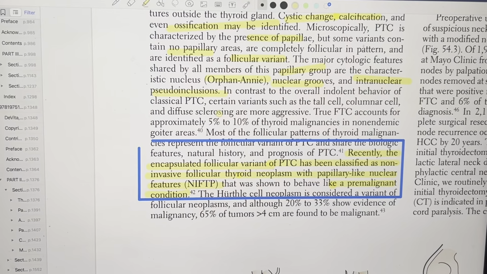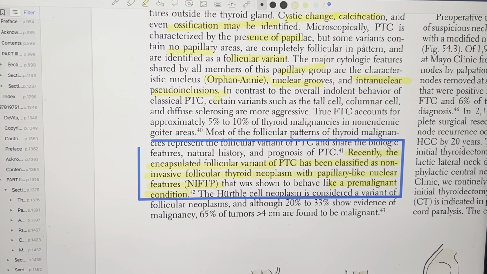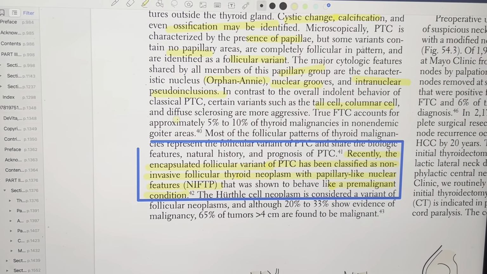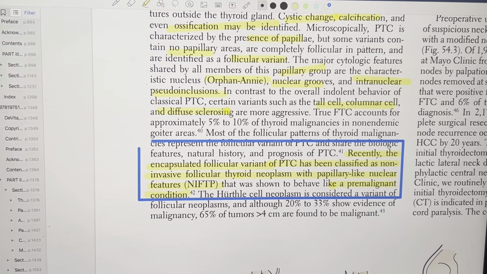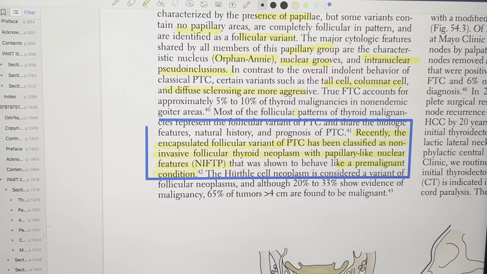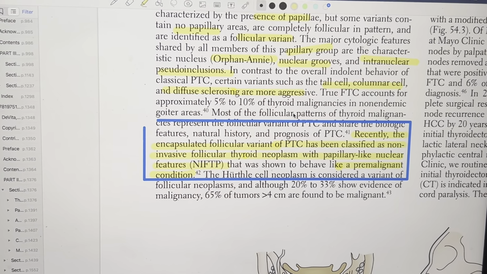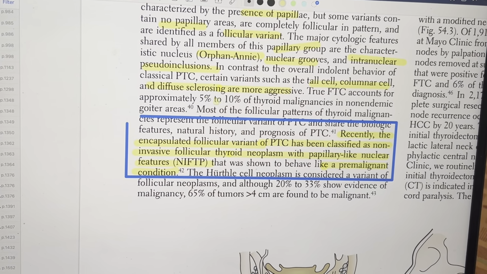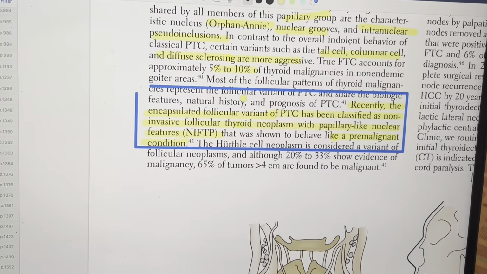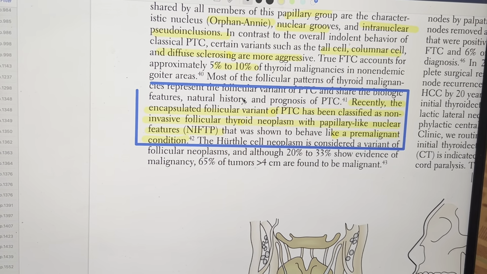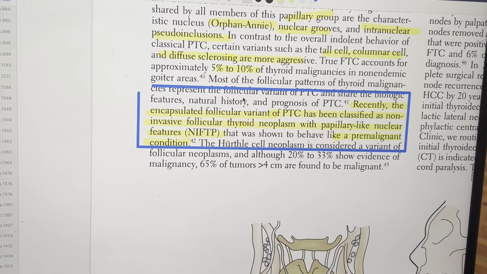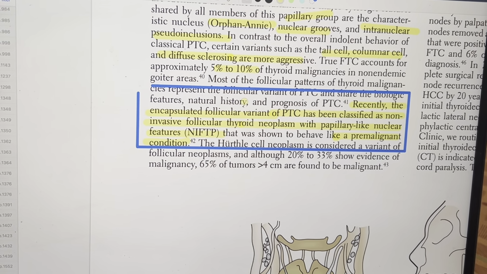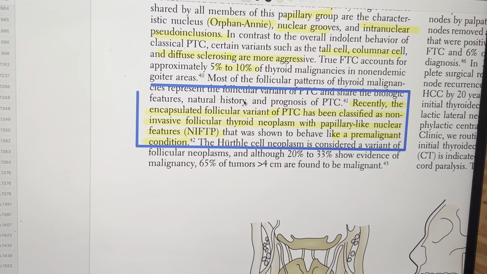So papillary group having Orphan Annie nucleus, that is nuclear groove and intranuclear pseudo inclusions are there. And in contrast to the overall indolent behavior of the classic PTC, certain variants like tall cell variant, then columnar and diffuse sclerosing, they are also more aggressive. Tall cell, columnar, diffuse sclerosing, they are also aggressive. And FTC accounts for approximately 5 to 10% of the thyroid malignancy in non-endemic goiter area. Most of the follicular pattern of thyroid malignant represents the follicular variant of PTC and share the biological features like natural history and prognosis of PTC.